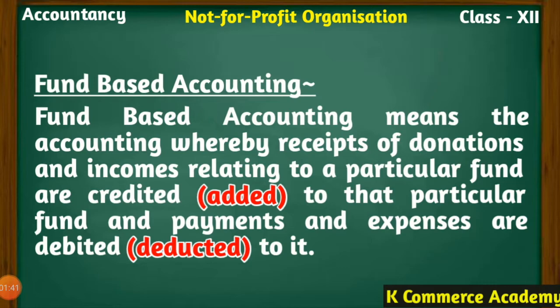But when the donation is received for a specific purpose, for example, donation received for a tournament, donation received for library books, donation received for construction of a pavilion, donation received for the construction of a room or a building, in that situation we do not credit that amount of donation to the income and expenditure account.